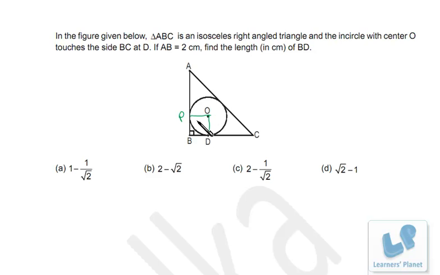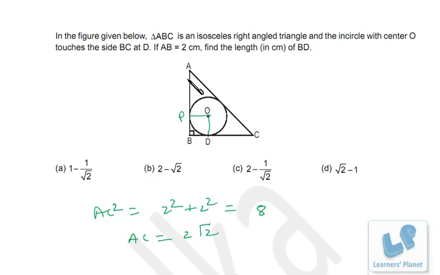Now what will happen? See, AB is equal to 2 centimeter, BC is equal to 2 centimeter. That means we can calculate the length of AC. So AC square is what? 2 square plus 2 square, or we can say 8. So AC will be 2 root 2, right? This length will be 2 root 2.